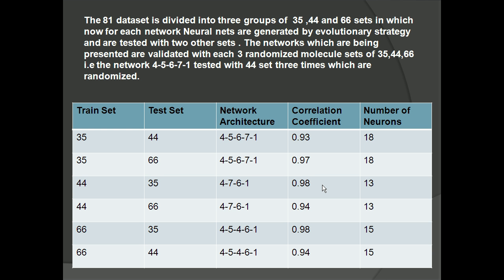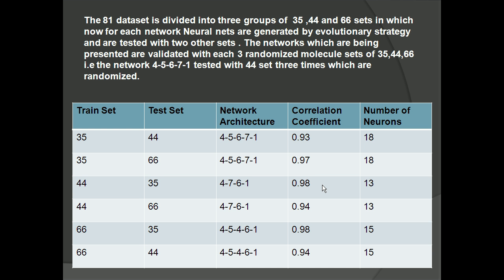Again, the 35, 44 and 66 tests have been performed. Among them, we selected 44 as the test set for the 35 train set, and again 66 as a train set. The network architectures and correlation coefficients obtained, and the number of neurons, are given. It's less than 20, whereas in the previous neural networks it was much more than 20, and the correlation coefficient was very high.